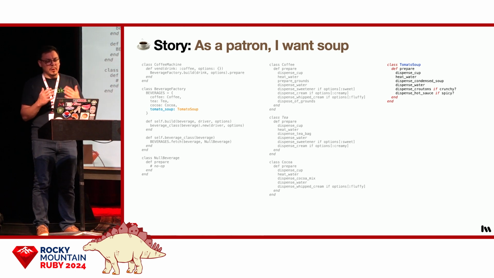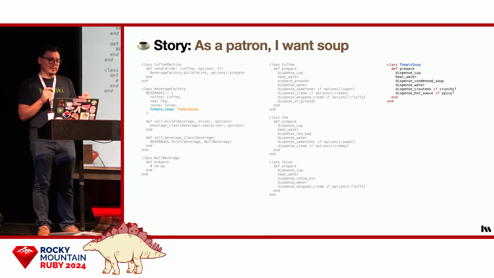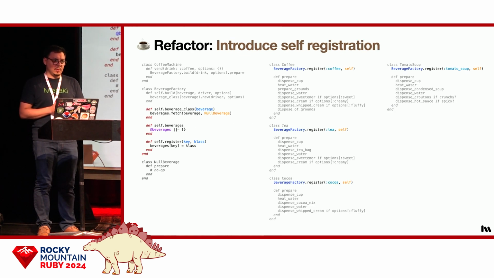So we have a preferred method of doing this. And that is actually to have the beverage classes register themselves with the factory. That looks like this. So here we've extended the beverage factory class to introduce a register method that the beverage classes can call when they are loaded. And this will add the class to the factory. And now there's no longer a separate hash that you have to manually maintain.